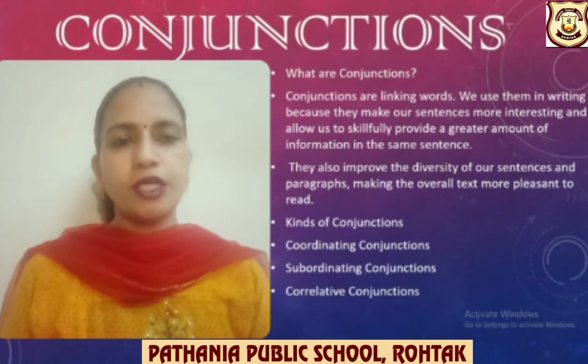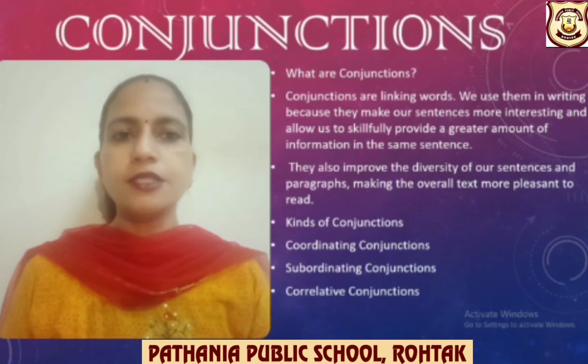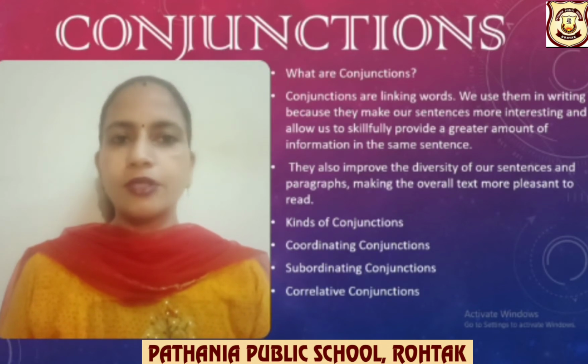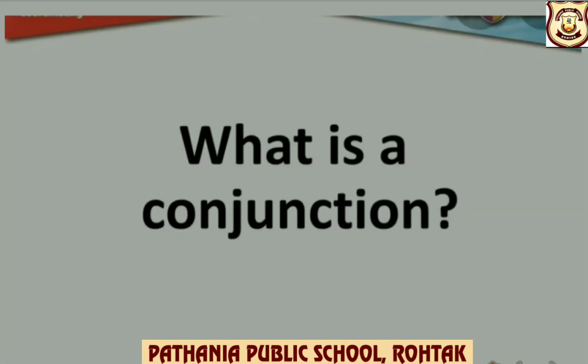In this video lecture, children, we are going to understand what conjunctions are, and we are going to discuss kinds of conjunctions such as coordinating conjunctions, subordinating conjunctions, and correlative conjunctions in detail. So let's start. What is a conjunction?